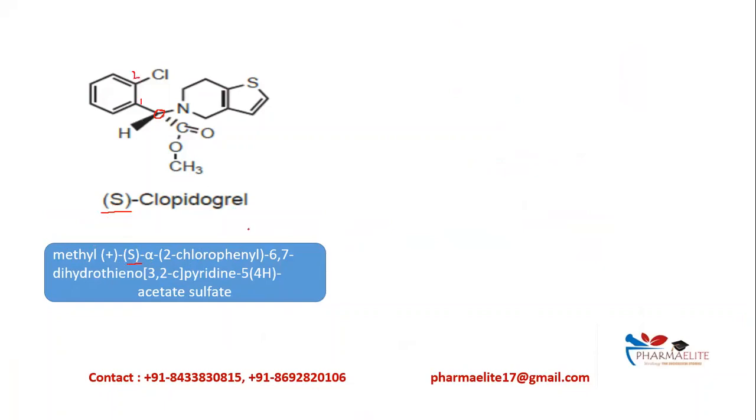So 2-chlorophenyl 5,6-dihydrothienopyridine. So this is an important parent ring to be remembered, that clopidogrel has the parent ring name thienopyridine, and this is the acetate group, and sulfate indicates its salt form. I want you to remember this acetate group because we will need this further during metabolism.